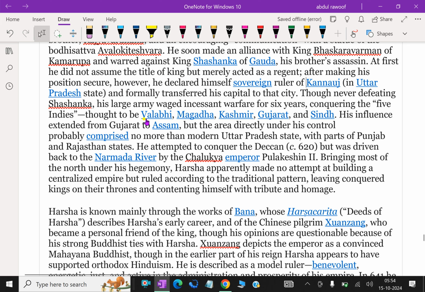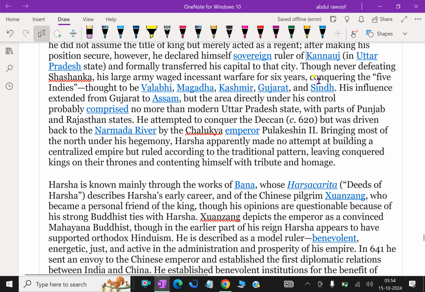After making his position secure, however, he declared himself sovereign ruler of Kannauj, now in Uttar Pradesh state, and formally transferred his capital to that city, though never defeating Shashanka.